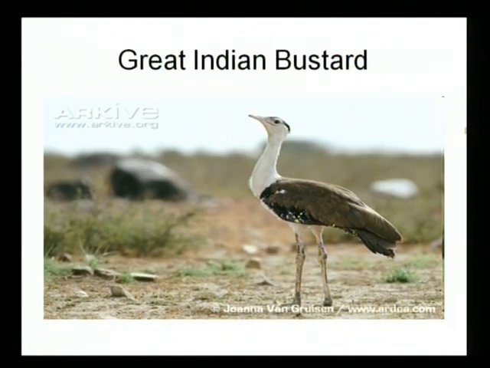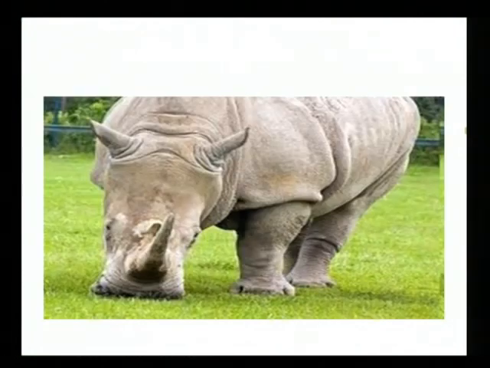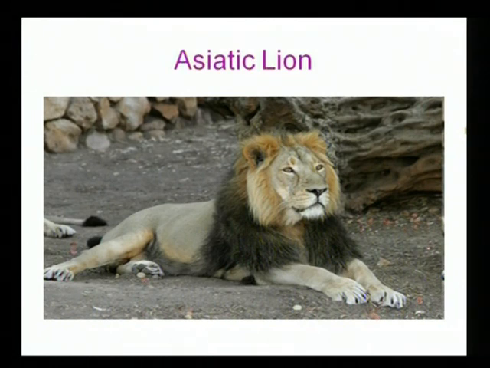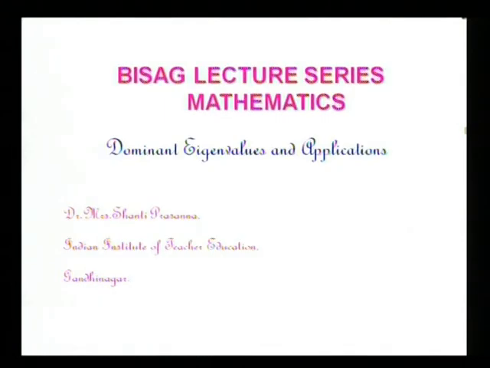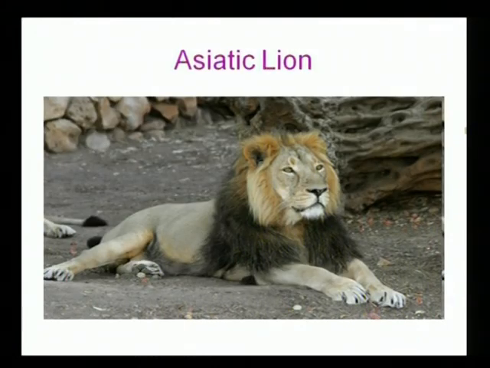But this is the great Indian bustard. This is also becoming extinct. And this is the Indian rhino that is also becoming extinct. Asiatic lion, there are very few of them. Very recently, some of them were electrocuted also. So what you can do is collect data about this from various wildlife organizations, and then you can construct a stage matrix and predict what is going to happen there.